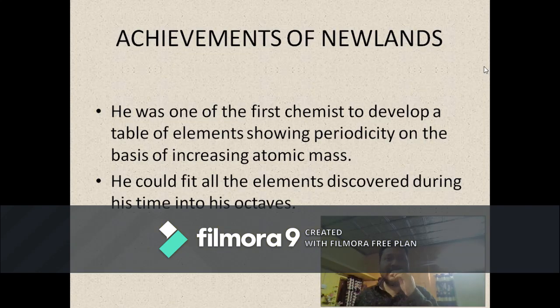Now we shall study the achievements of Newlands. The first achievement of Newlands was that he was one of the first chemists to develop a table of elements showing periodicity on the basis of increasing atomic mass. That means his method of classification of elements shows periodicity. So he discovered periodicity among the elements when they are arranged in increasing order of their atomic mass. This is the basis of the periodic table also. So for the first time he noticed periodicity. This was his great achievement.